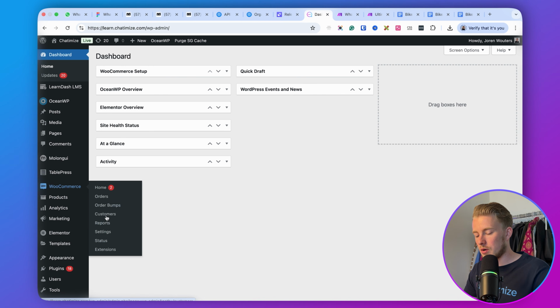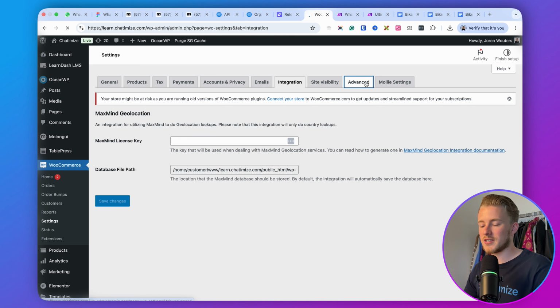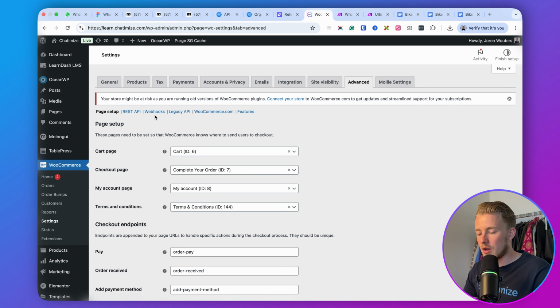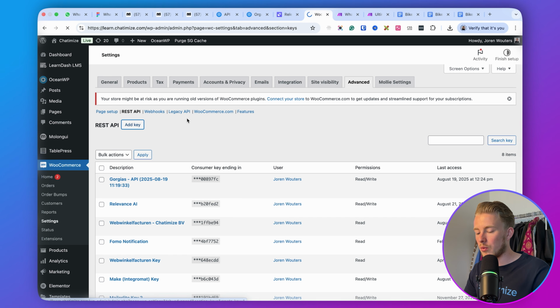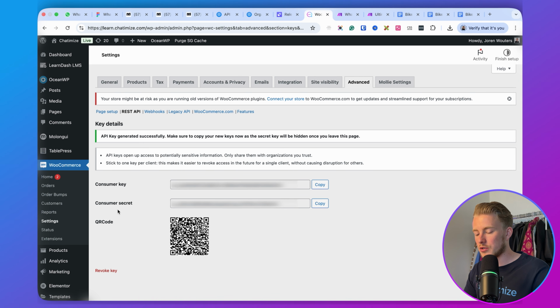Then here we can just go to settings. We go to integration. No, we go to advanced. Integration is not the right one. And then we go to REST API. And then we basically can create a new key, right? So I will add a new key. And this one will be called Relevance AI. And we give it read and write access, so it basically has all the access that it ever needs. And then we get a consumer key and a consumer secret, right?